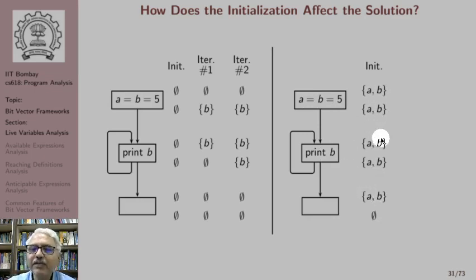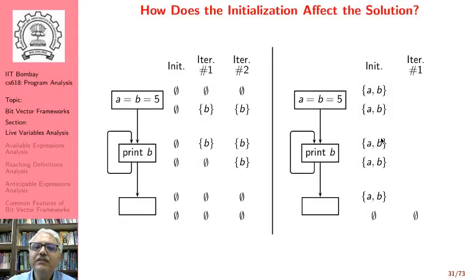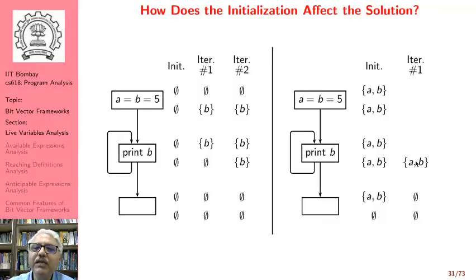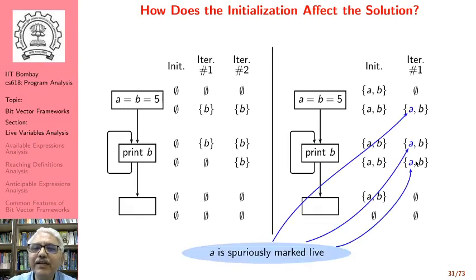If we were to perform analysis over this, we find that here the data flow value is empty set, here it is empty set, here it is A, B. Why is it A, B? Because we will take the value at the exit of this as a union of the entry of this node and the entry of this node, and by initialization the entry has been made A, B, and therefore exit of this is A, B, and therefore we get A, B here, we get A, B here, and we get A, B here. Now if we were to iterate once again, the values are stable.